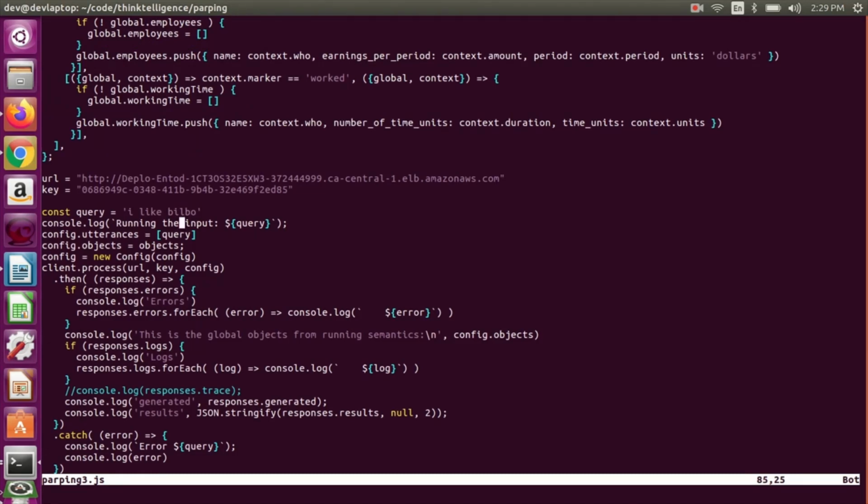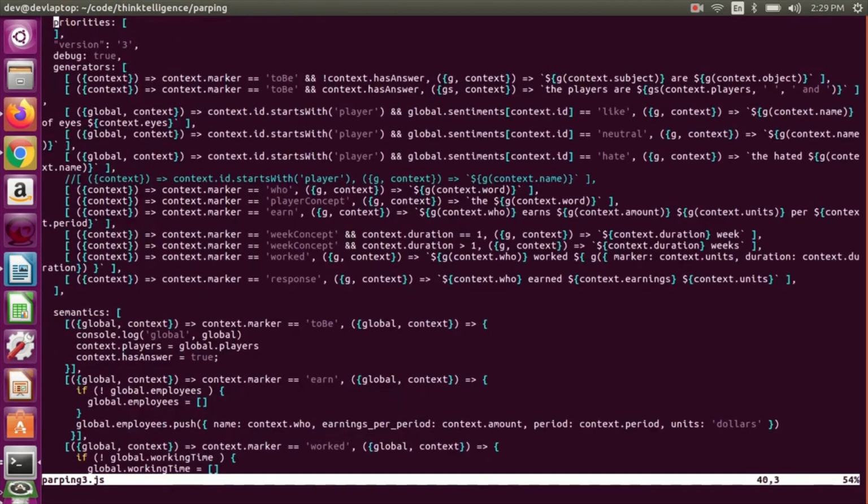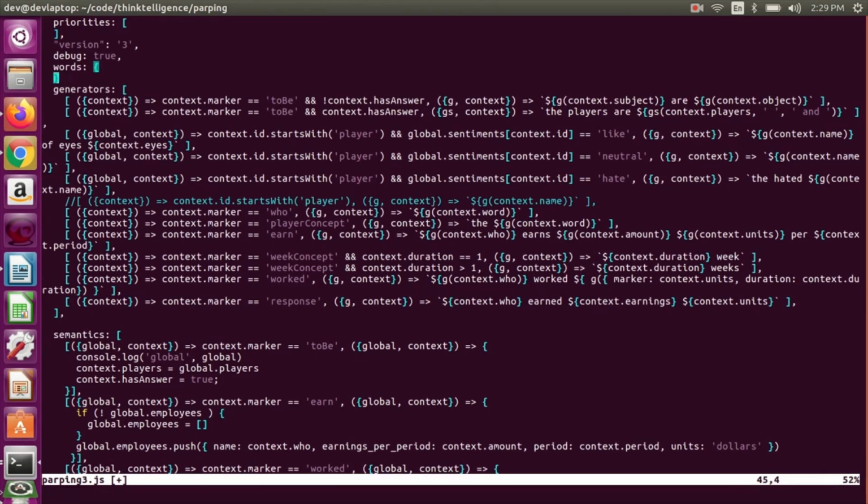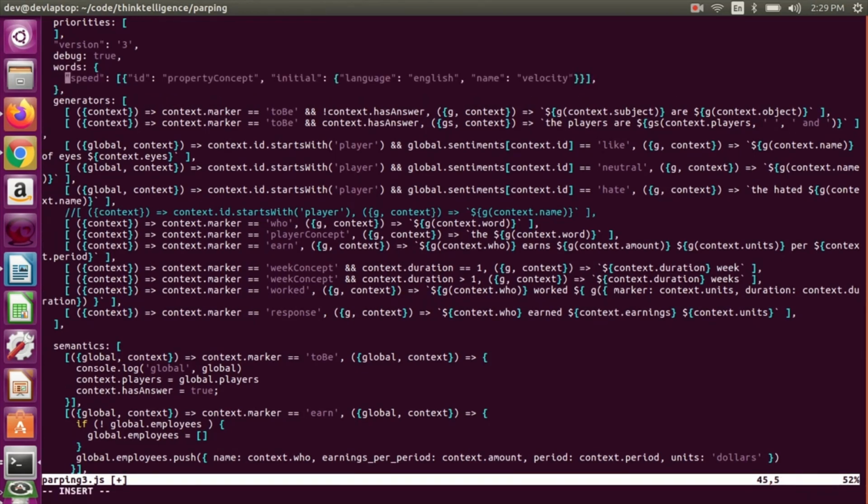So we'll go define Bilbo. I want to do this because then I can shove Bilbo's ID in the word, and then I don't have to do anything fancy, like any weirdo word lookup or anything. So we'll define the word Bilbo. That's going to be type player concept. The ID is the marker ID, which is the operator. And yeah, so I'll just set the player ID in here so I have it when I'm in the generator. The English, we don't need that, so let's just get rid of that.